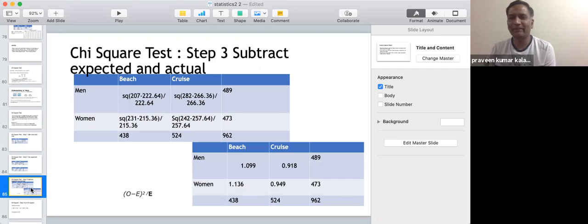See, the beach one has 1.099, right? So generally if you take it, it would be 1.10.